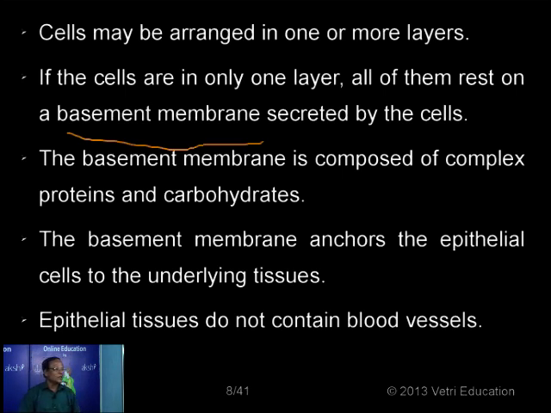Now, one of the striking characteristics of epithelial tissues: normally the cells need nutrients and oxygen for their growth, multiplication, and to do their function. Normally the nutrients and gases are supplied by blood vessels. But here, one of the striking characteristics is that the epithelial tissues do not contain blood vessels. No blood vessels are found in epithelial tissues.